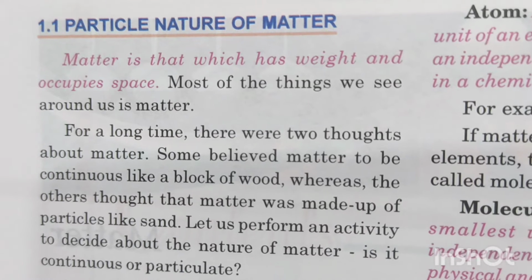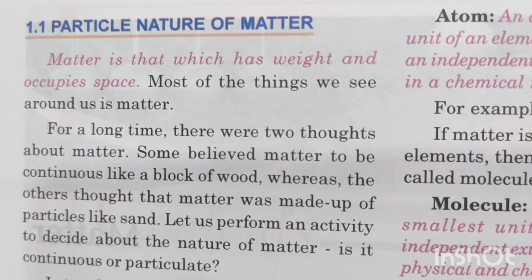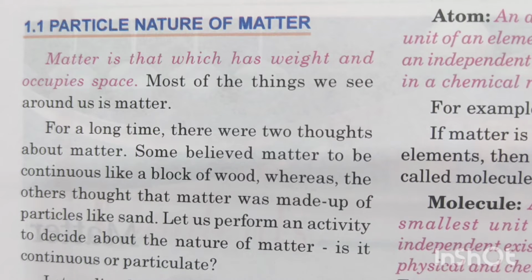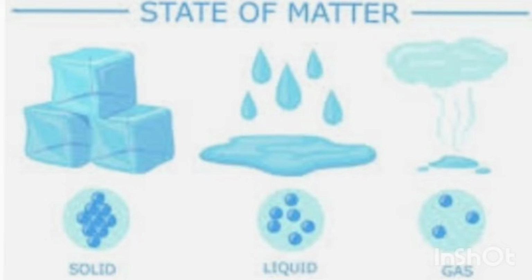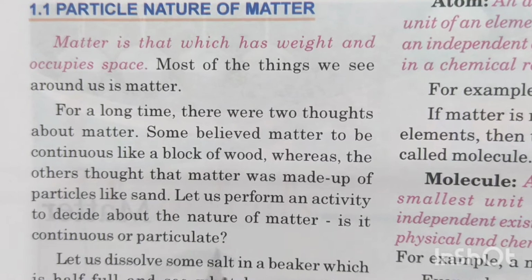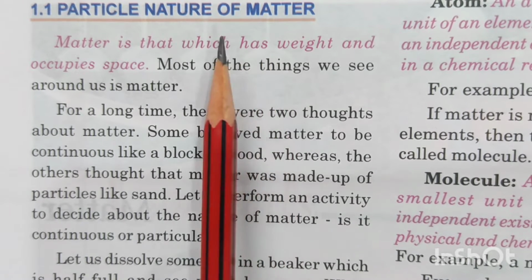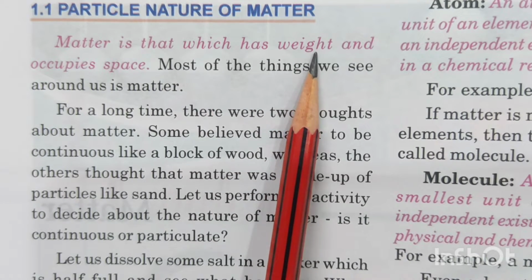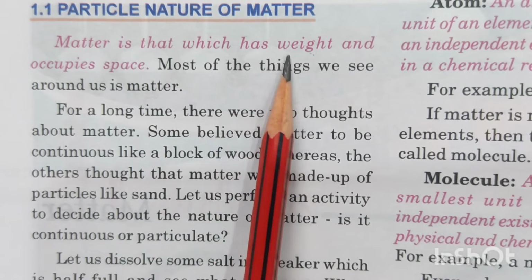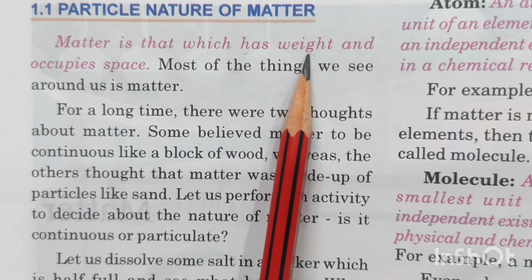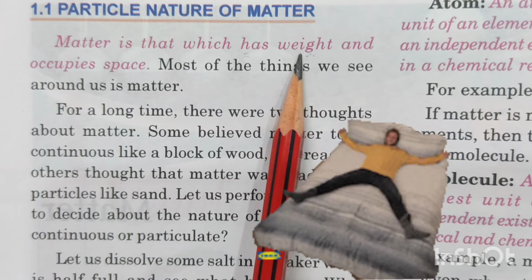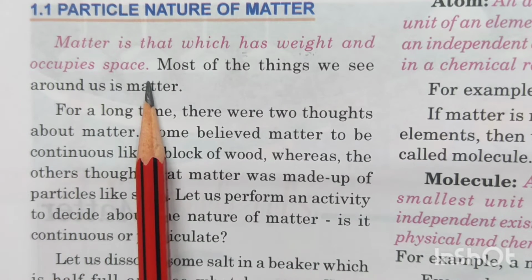Now children, you have been studying matter from your previous classes onwards. You were told about the states of matter. Remember, there are 3 states of matter, children, and that is solid, liquid and gas. So these are the 3 states of matter. But on the whole, matter is something which has weight. That is, it has mass, it has weight in it. And anything that has mass, children, will obviously have weight. You have a lot of mass in your body, that is why you have certain weight. And when you sit on a chair or lie down on a bed, you occupy space also.